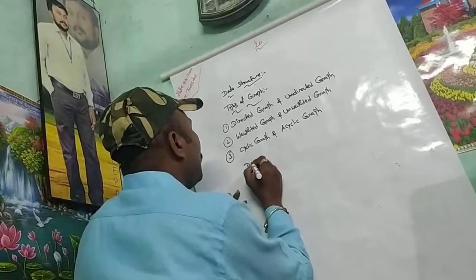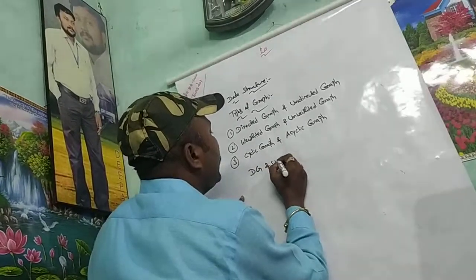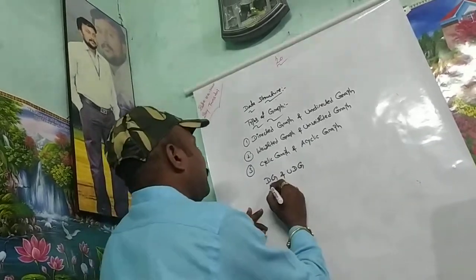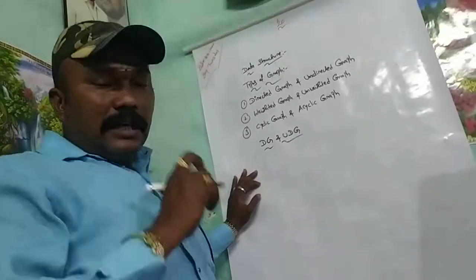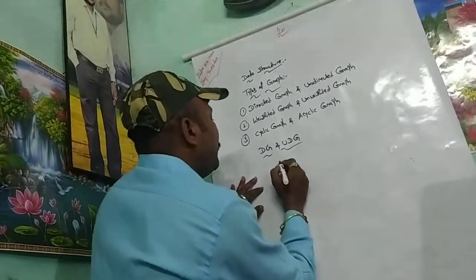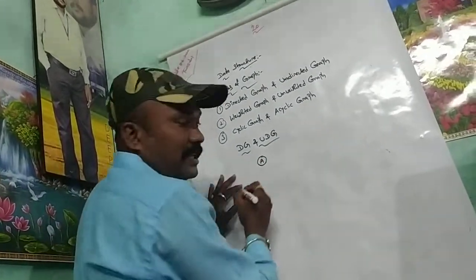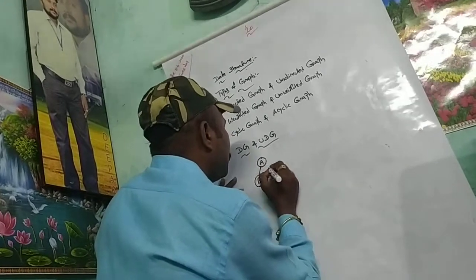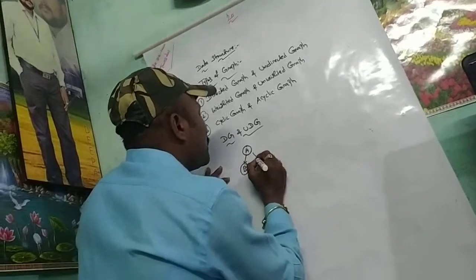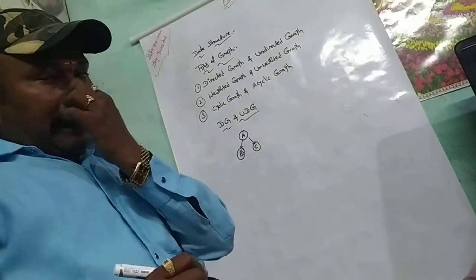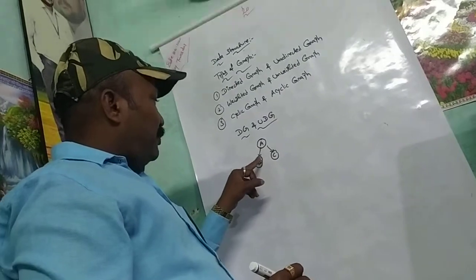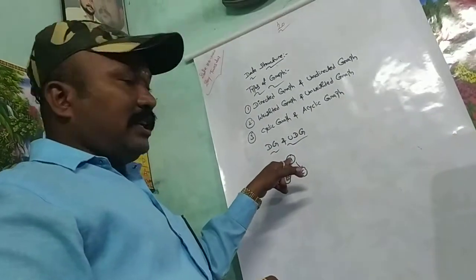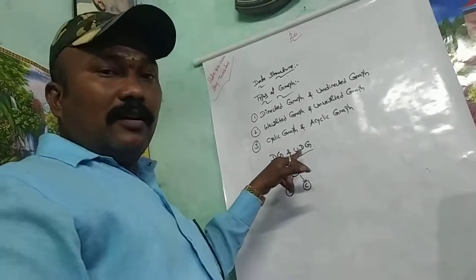Directed graph and undirected graph. DG means directed graph. So my dear students, directed graph means clearly mention the indication. For example, A, B, then C. It clearly mentions the direction, that is A to B, then A to C. Here you can travel from A to B only, not B to A. Only one way direction.